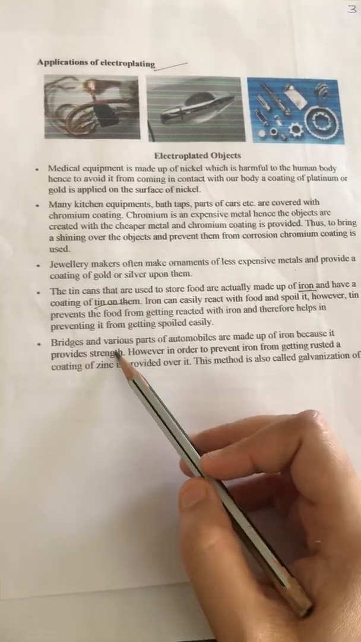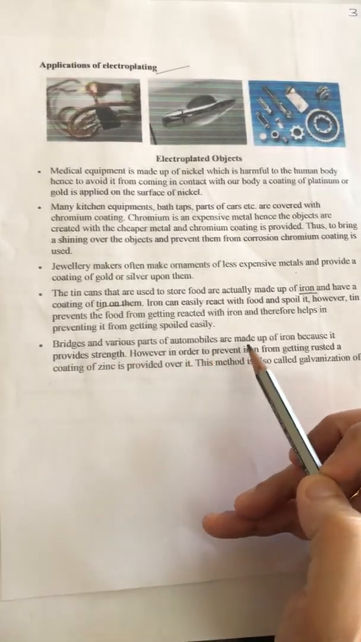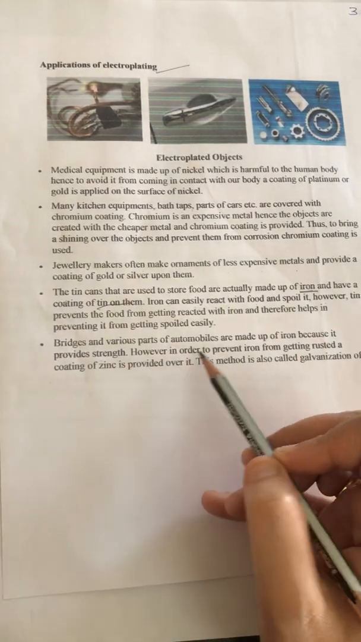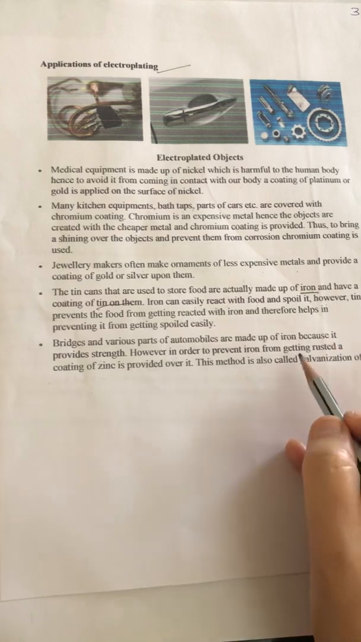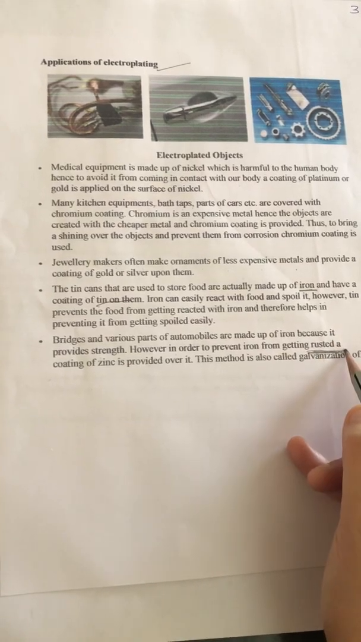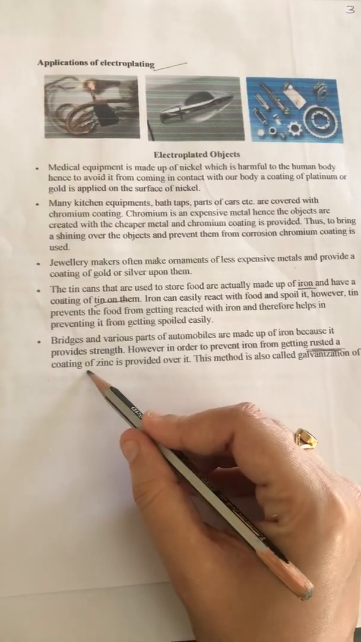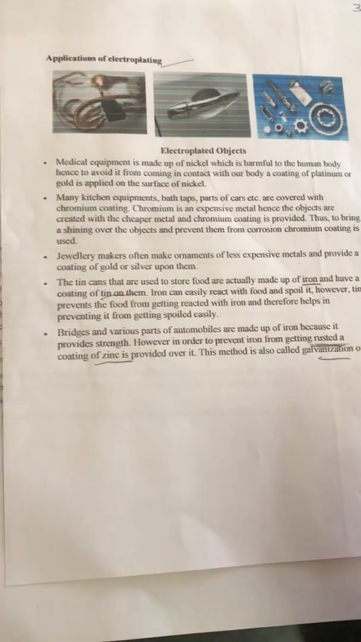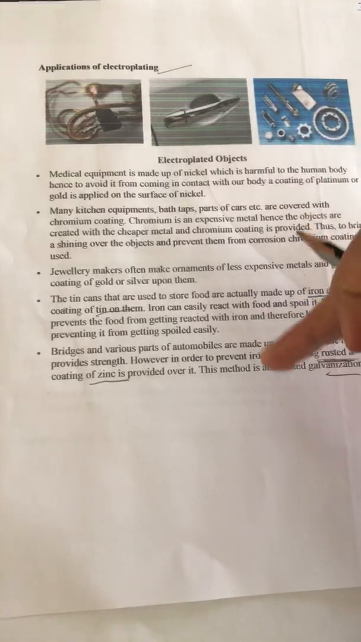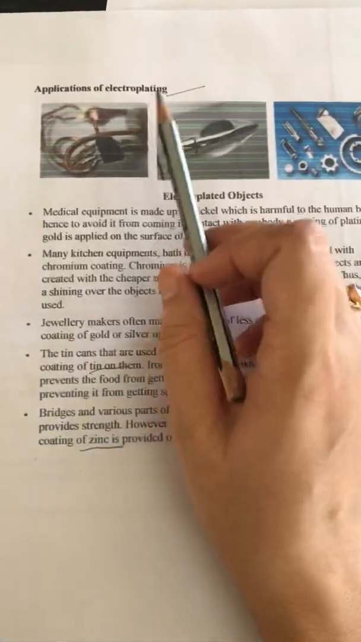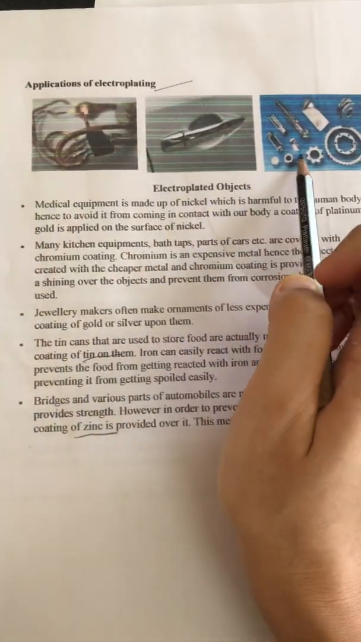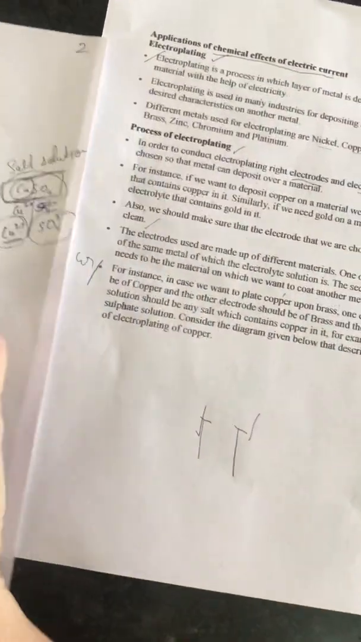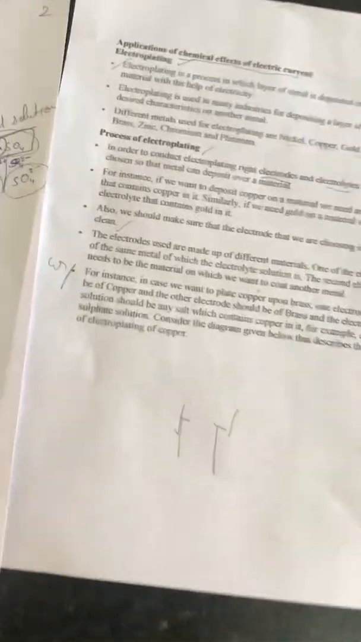Next, bridges and various parts of automobiles are made up of iron because it provides strength. However, in order to prevent iron from rusting, we deposit electroplated zinc over it. This process is known as galvanization. So these are the applications of electroplating. Hence, our electroplating is done. Okay, thank you.